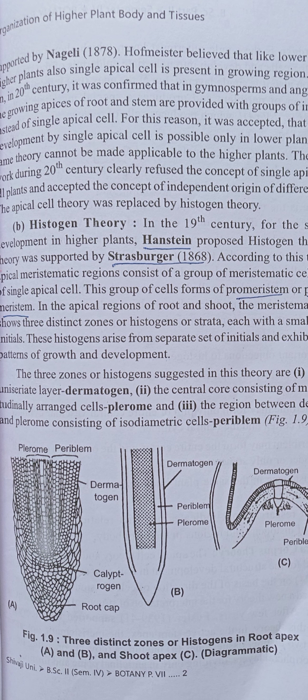In this way, according to the histogen theory, the promeristem, or primordial meristem, consists of three different types of strata or patches. The first one is the dermatogen, the second one is the plerome, and the third one is the periblem. The dermatogen is the outermost one, the plerome is the central one, and the periblem is in between the dermatogen and plerome.